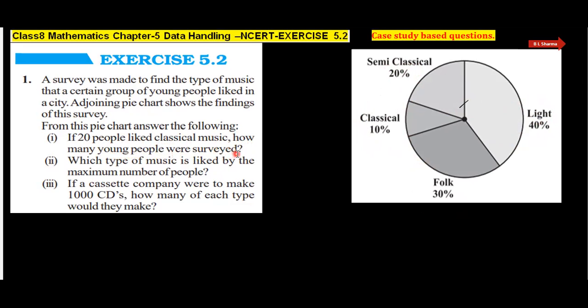First part of this question is, if 20 people liked classical music, how many young people were surveyed? तो पहला क्वेश्चन ये है कि अगर क्लासिकल म्यूजिक को 20 लोग पसंद करते हैं, तो ये बताइए टोटल कितने लोगों का सर्वे हुआ था. So we can write here, let the total number of the surveyed people